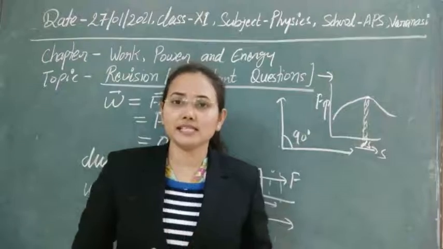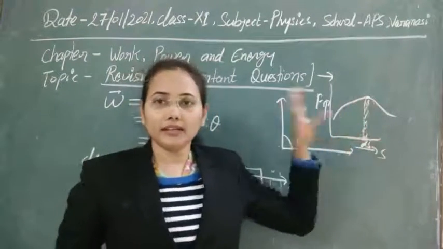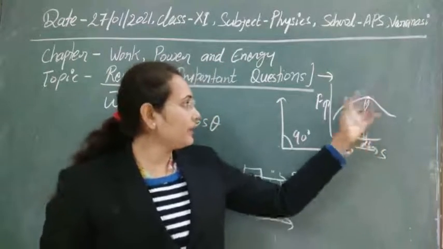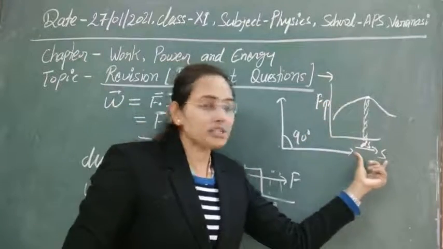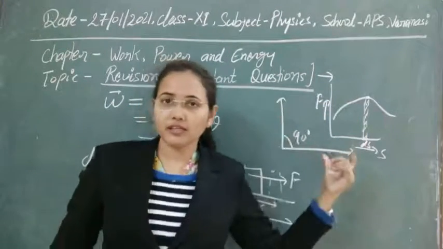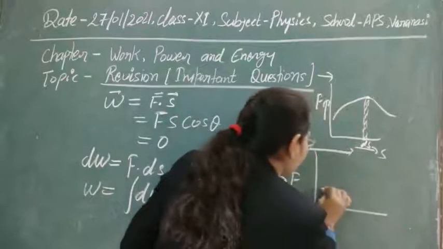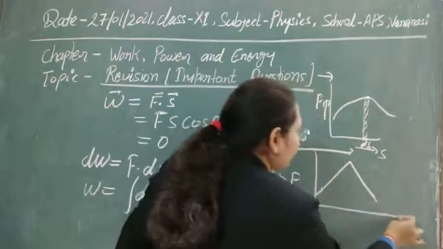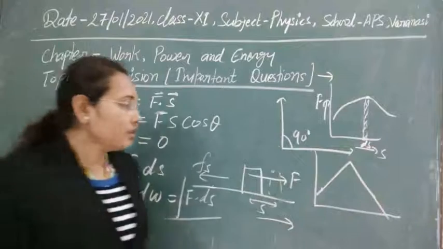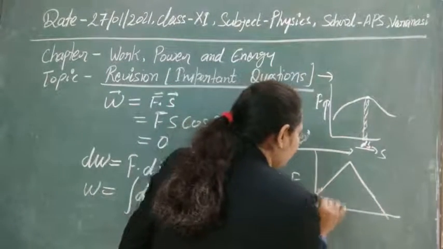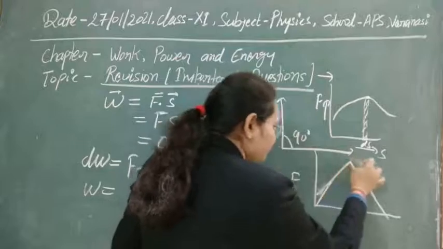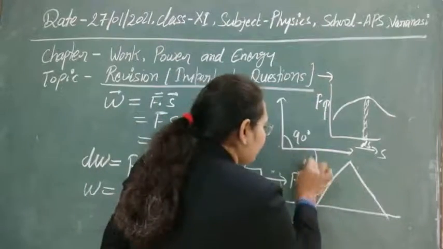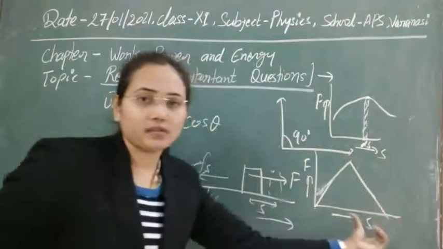The graphical method we can use only when we have certain shapes, because with the help of the graphical method, work done is the area covered under the curve. If you find the area covered under the curve of force versus displacement, that represents work. So like we have some types of graphs, and we have to find the work done here. Suppose the body makes a displacement from this point to this point, and after that the force is changing. In this case, this side is F and this side is S.